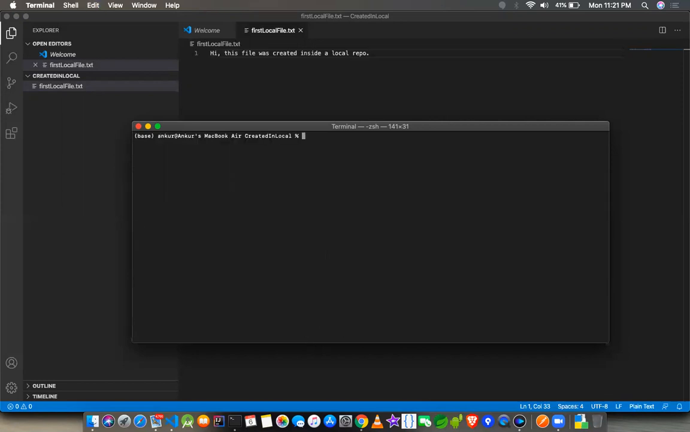Now, I still see there is a file created over here, right? The way to do it would be to actually create something by running git init.